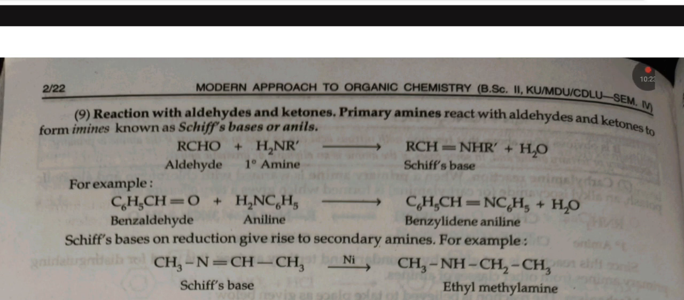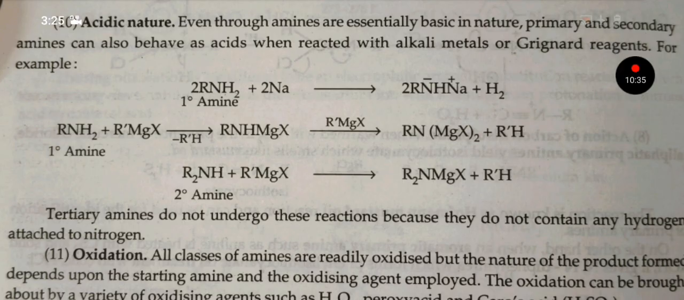Schiff base on reduction gives rise to a secondary amine. For example, Schiff base on reaction with nickel gives ethyl methyl amine. Acidic nature. Even though amines are essentially basic in nature, primary and secondary amines can also behave as acids, which react with alkali metals or Grignard reagent.